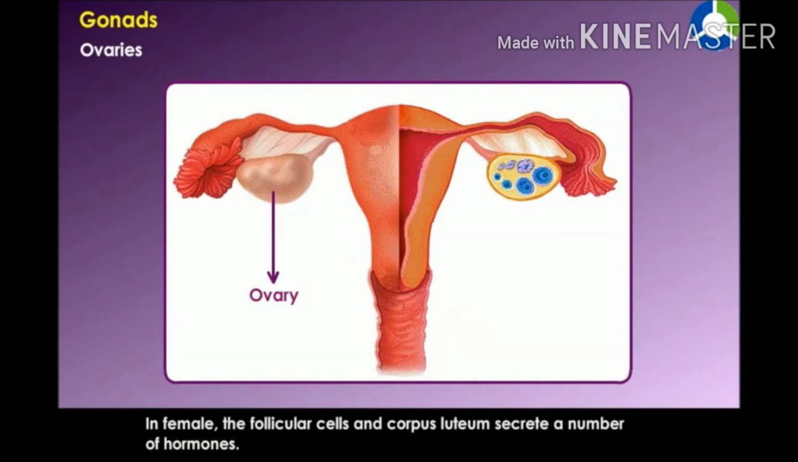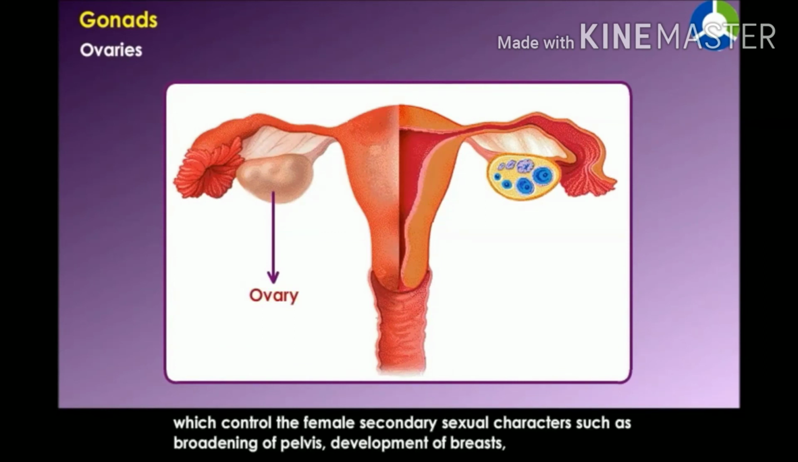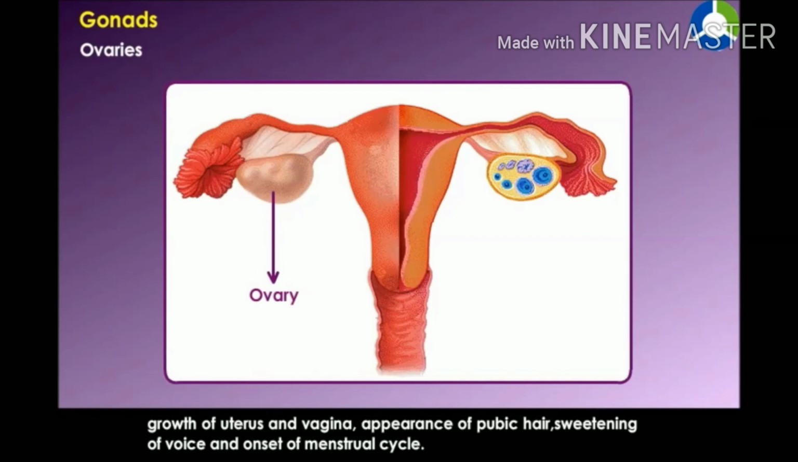Ovaries. In female, the follicular cells and corpus luteum secrete a number of hormones. The follicular cells produce estrogen, which controls the female secondary sexual characters such as broadening of pelvis, development of breasts, growth of uterus and vagina, appearance of pubic hair, sweetening of voice, and onset of menstrual cycle.